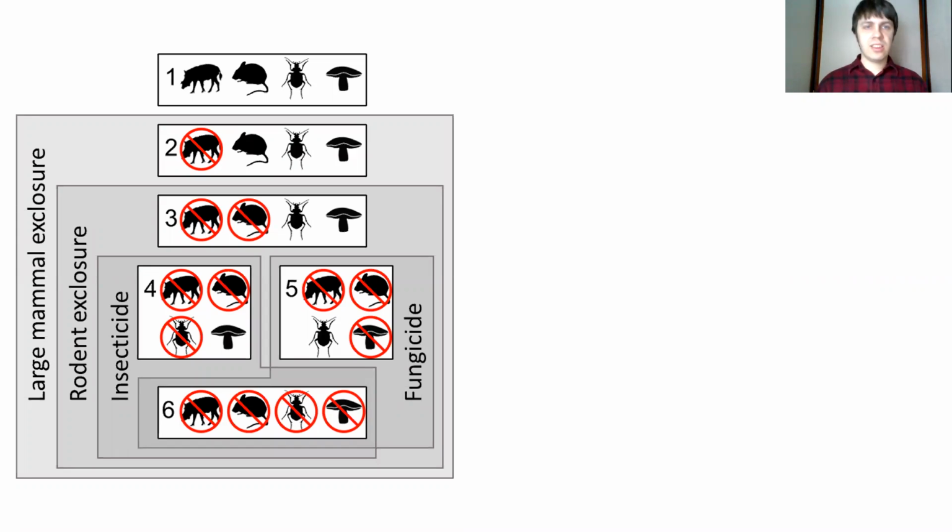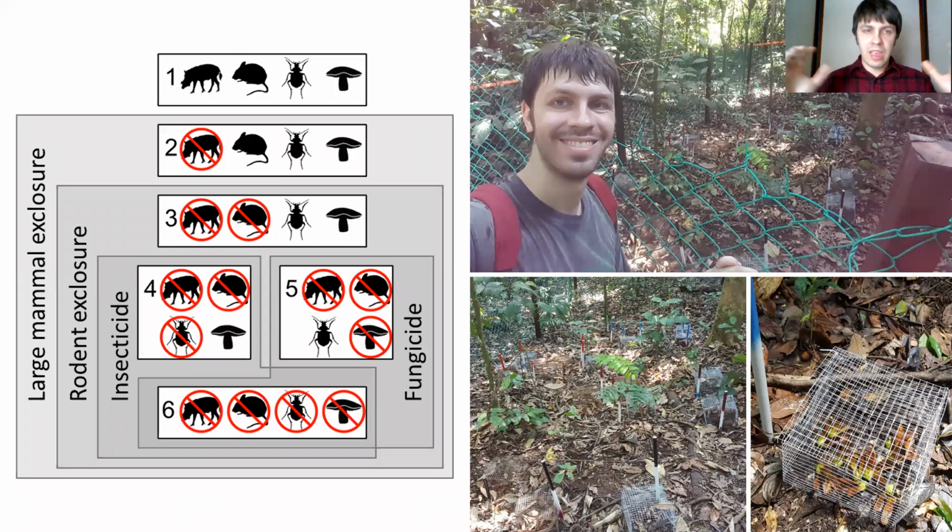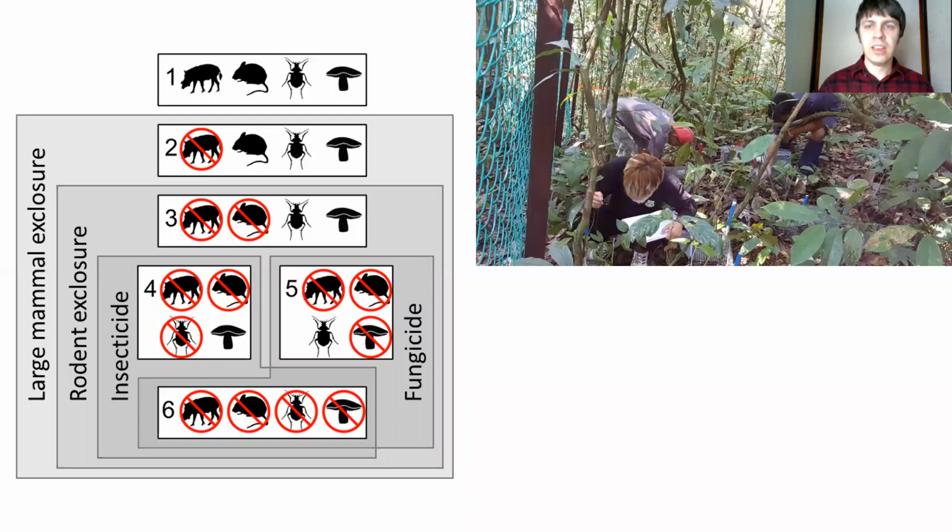So we had seeds that were accessible to all organisms. We had seeds that were inside large vertebrate exclosures, so keeping out the large animals to simulate defaunation. We had seeds that were kept inside rodent-proof cages. And then inside of those cages, we sprayed some with insecticide, some with fungicide, some with both.